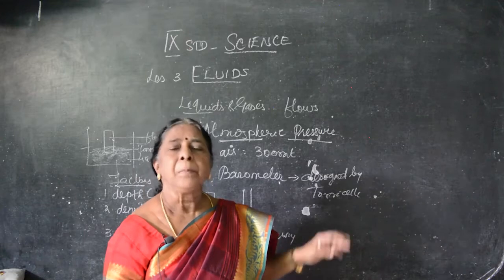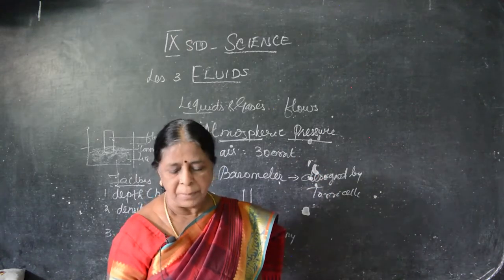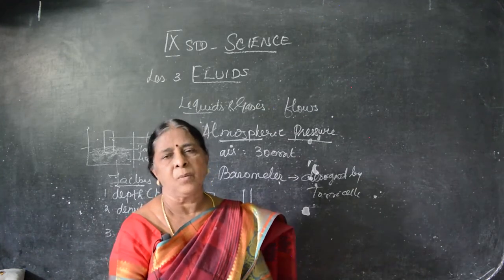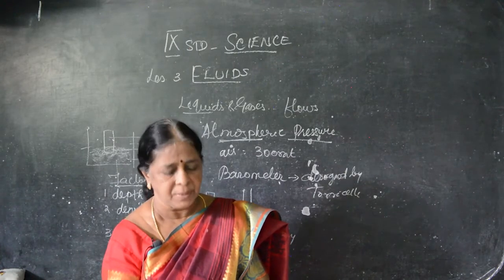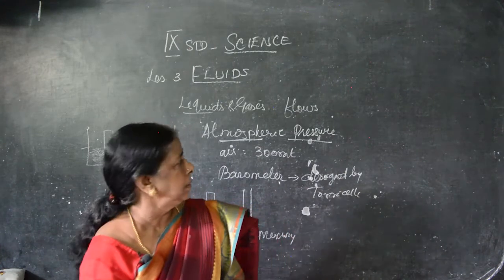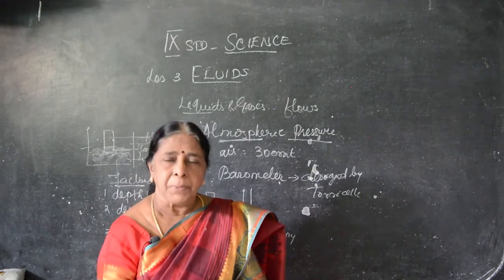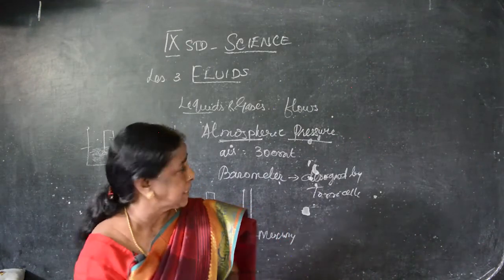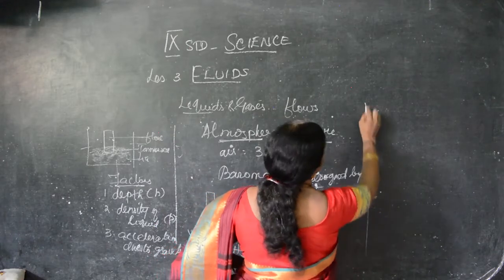Now based on air pressure as well as liquid pressure, we can make out many laws. That is Pascal's law. Then based on Pascal's law, what are the appliances? And Archimedes principle, everything we have to see further. What is Pascal's law? This principle is named after the scientist Blaise Pascal.